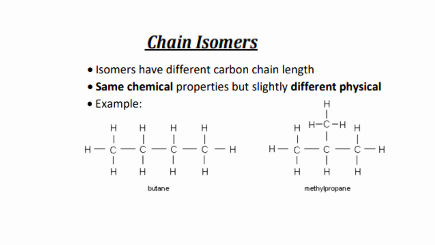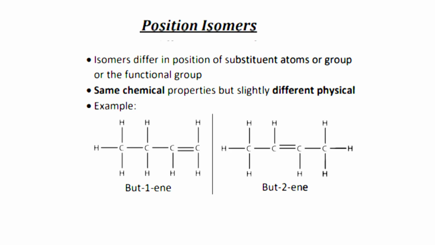Let's see chain isomers. Isomers have different carbon chain length. Same chemical properties but slightly different physical. Example, butane and methylpropane. Position isomers. Isomers differ in position of substituent atoms or group or the functional group. Same chemical properties but slightly different physical. But-1-yne and but-2-yne.